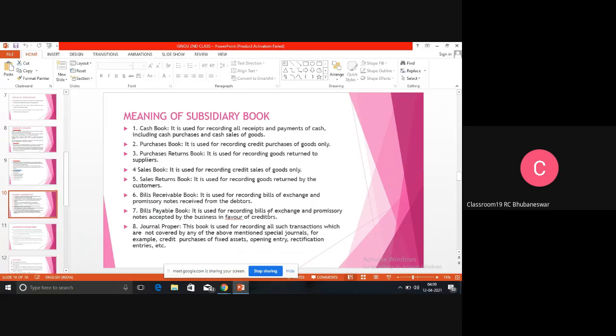Here I have written the meaning of subsidiary books. You can see cash book means it is used for recording receipts and payment of cash. Purchase or sale, whatever may be the situation, if cash is involved, then it is recorded in the cash book. But purchase book is used for recording the credit transactions.